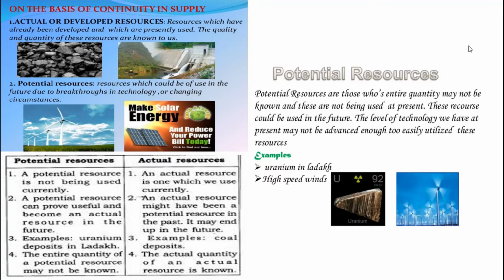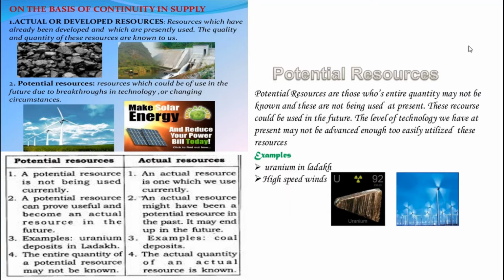What is meant by actual resources? Actual resources are those resources whose quantity is known. This shows us the quantity. We can say, this much only we have, so we can use it safely. So, actual resources are those resources whose quantity is known. These resources are being used in the present. Yes, of course, we are using those resources.